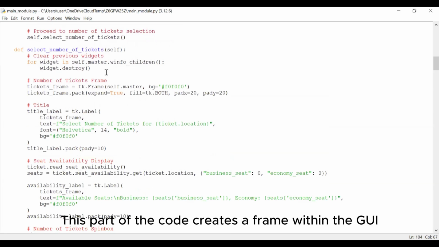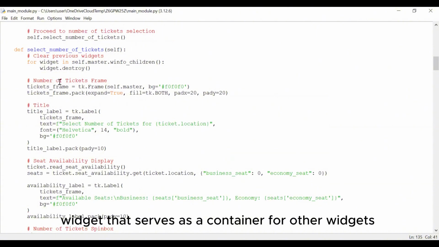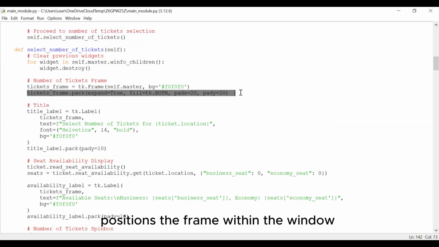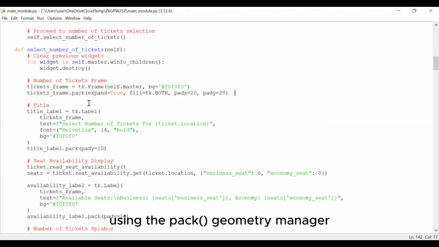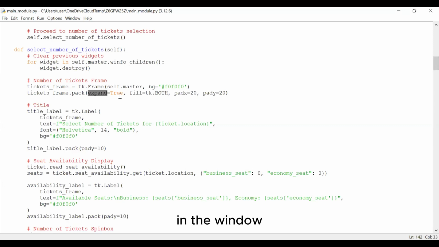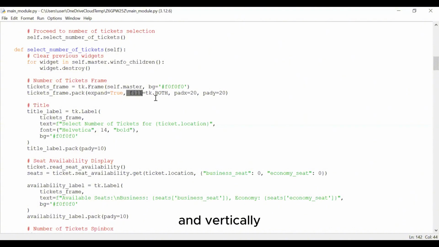This part of the code creates a frame within the GUI for selecting the number of tickets. The tk.Frame creates a frame widget that serves as a container for other widgets related to ticket selection. The second line, ticket frame, positions the frame within the window using the pack geometry manager. The expand property ensures the frame stretches to fill any extra space in the window, while the fill allows it to expand both horizontally and vertically.